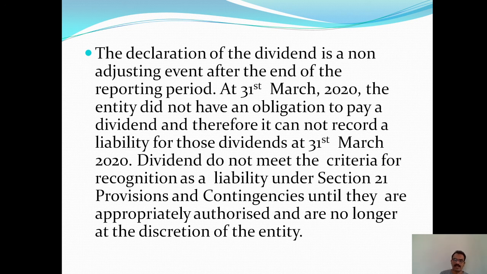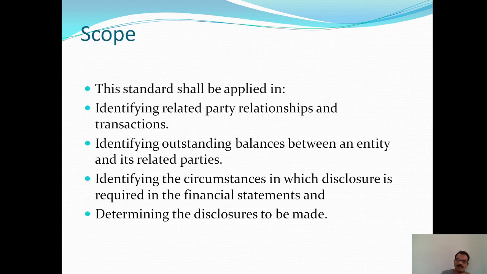Dividends do not meet the criteria for recognition as a liability under Section 21, Provisions and Contingencies, until they are appropriately authorized and are no longer at the discretion of the entity.